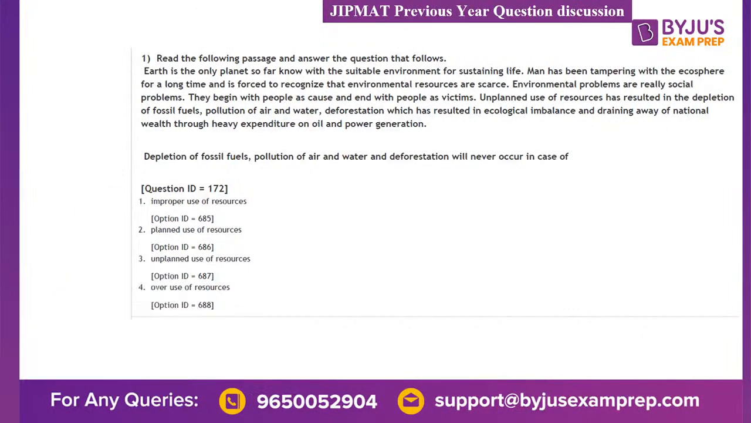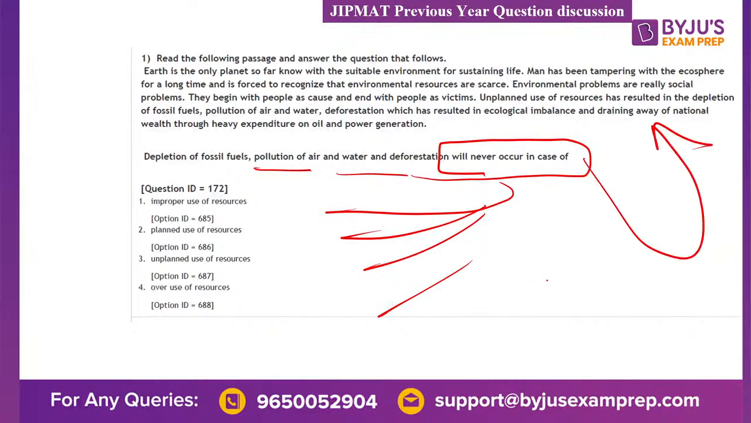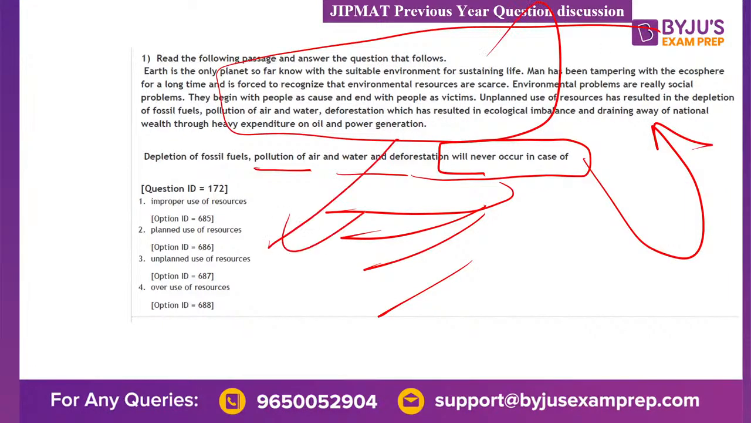Just let me show you. Okay, so just read the passage. Once you are done with the passage, they are asking: depletion of fossil fuels, pollution of air and water, and deforestation will never occur if... and these are 4 options. You have to answer on the basis of what is given in the above passage. You cannot apply your own logic and say, okay, this should be the answer. No, whatever is based on the passage, you have to answer accordingly.